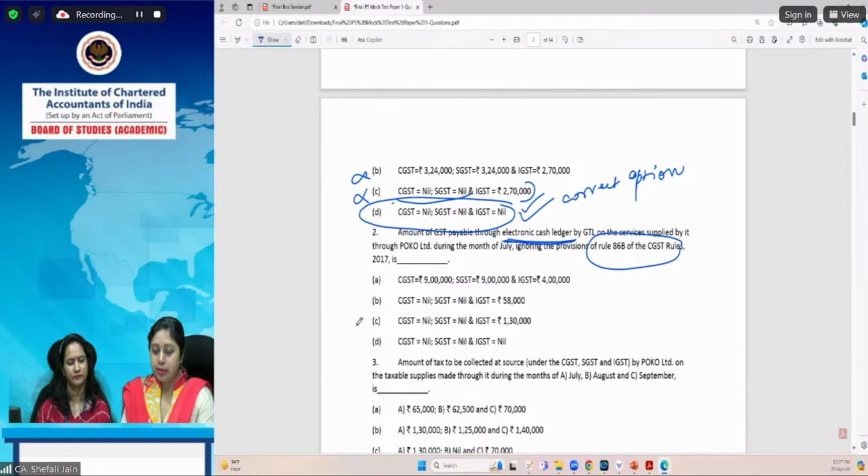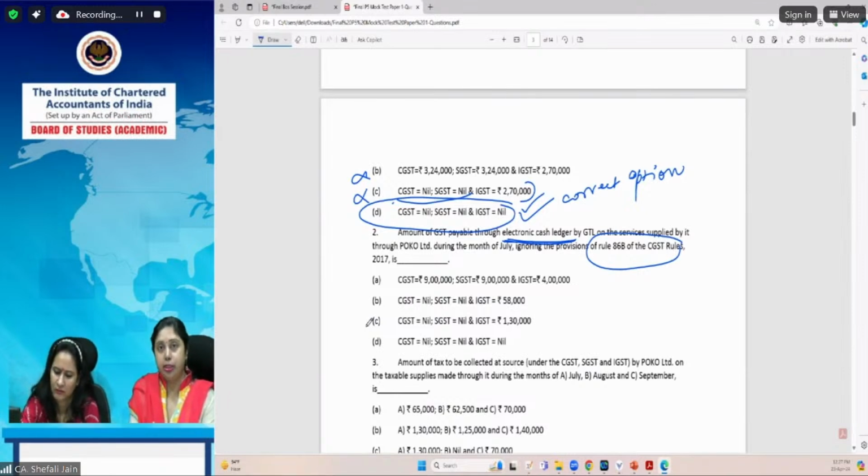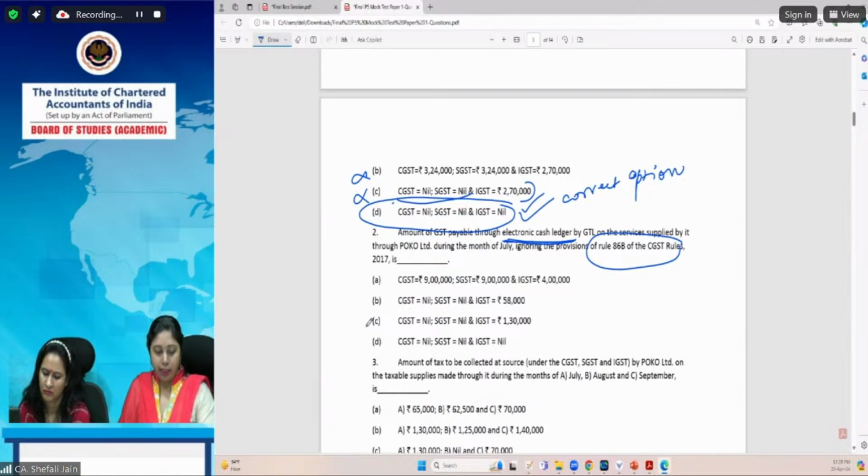So let us, and in fact, before solving this, I would tell you that the TCS or TDS amount, whatever is deducted by the TDS deductor or TCS collector, whatever TCS has been collected by the person while making payment to us, that gets reflected in the electronic cash ledger as a credit. So when you are paying through your electronic cash ledger, that TCS amount also gets paid. So that comes in our electronic cash ledger as a credit.